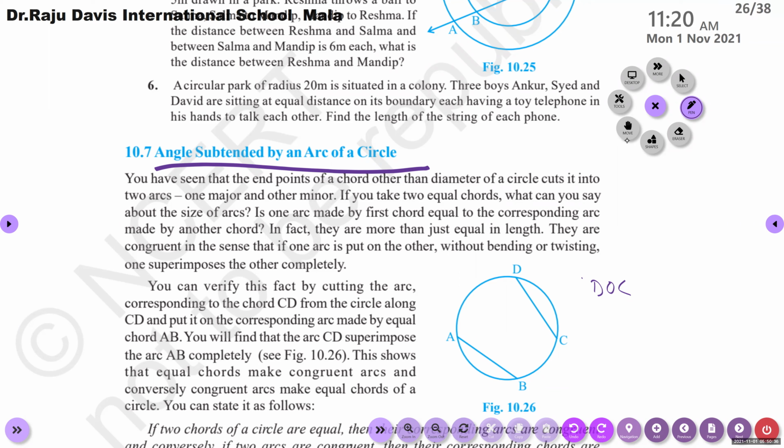Ma'am, is the angle subtended by an arc and the angle subtended by a chord at the center different or same? By arc DC or arc AB, one angle is being subtended, right? By the chord also the same angle. Same angle, right?